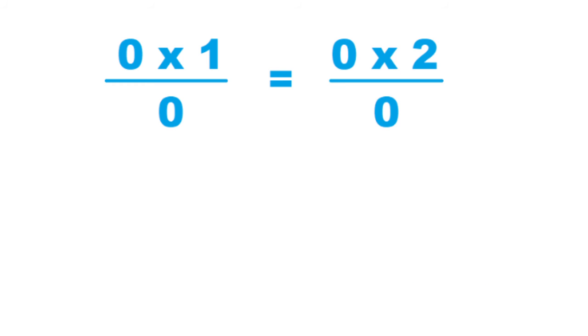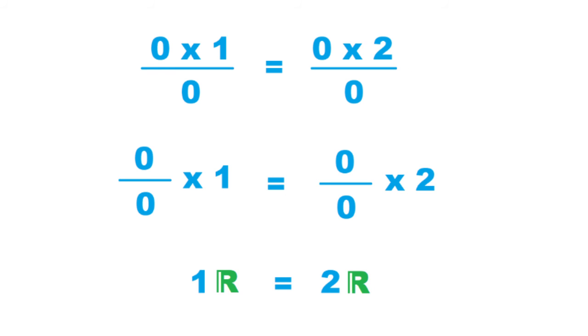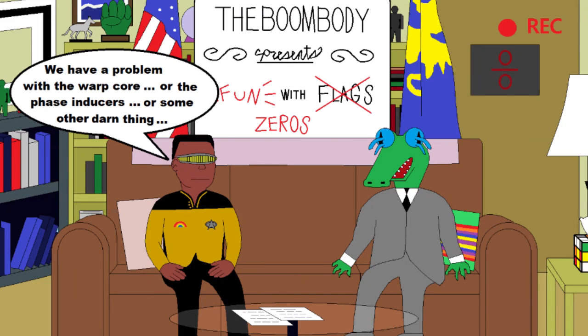Another interesting thing to consider as an example, take 0 times 1 divided by 0 equals 0 times 2 divided by 0, and you see in this case that if 0 divided by 0 is really the set of all numbers, this equation remains true, because 1 times the set of all reals and 2 times the set of all reals have the same cardinality, at least if you believe in Cantor's work on infinite sets. Someone who looks further into this might be able to provide a counterexample to this argument here, because I haven't given it all that much thought.